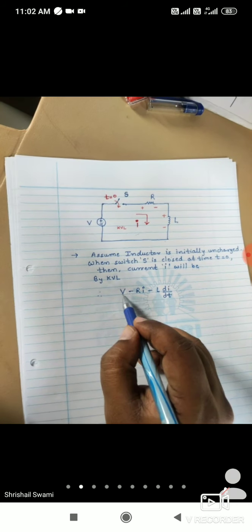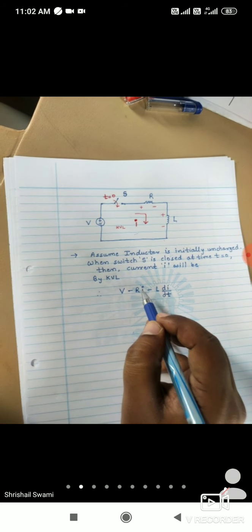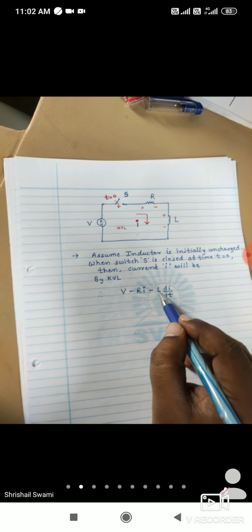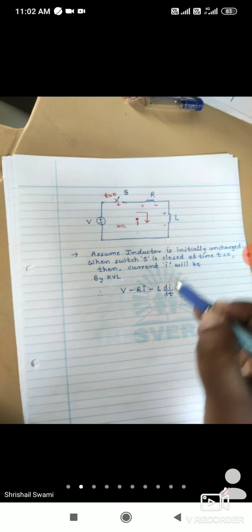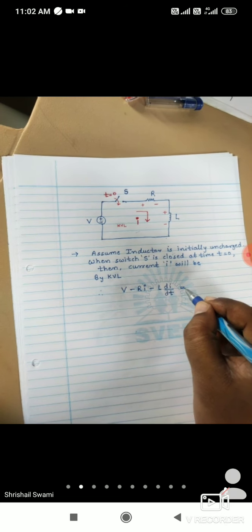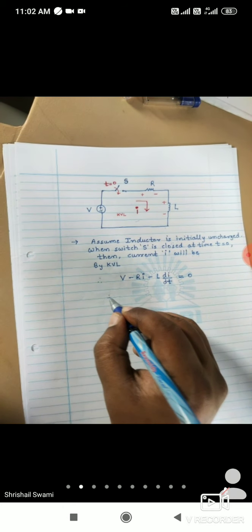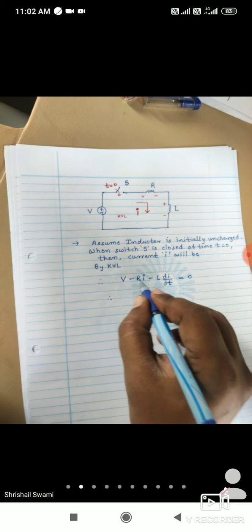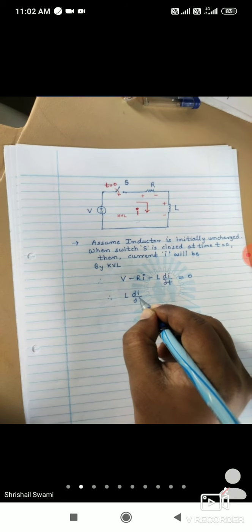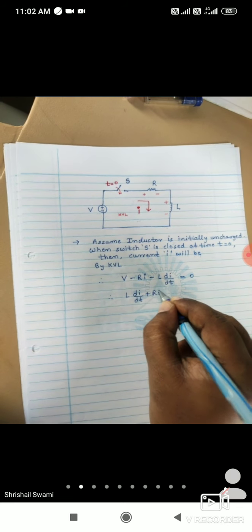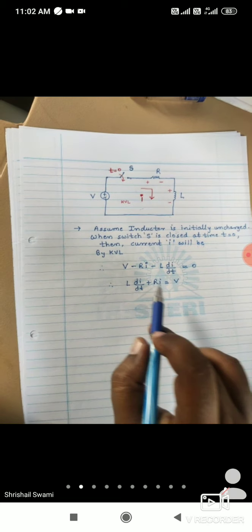Okay, so this is the voltage R into current, resistor into current, the voltage across the resistor, and this is the voltage across the inductor, that is L into di by dt. Minus, due to the sign we observe, we can write minus. So E is equal to 0 now. So what we can do now, take minus common: L di by dt plus R into I. If we take it to the right side, it will become like this.